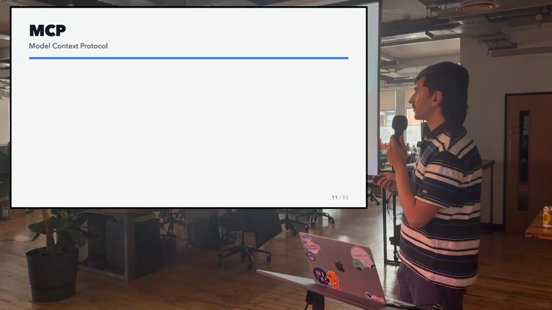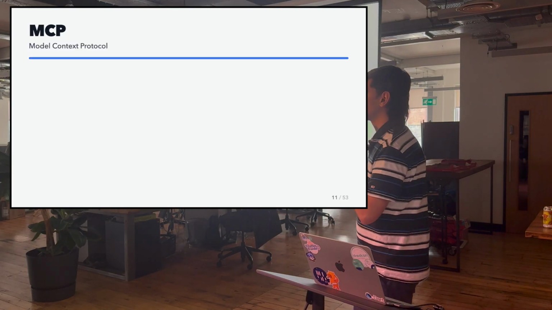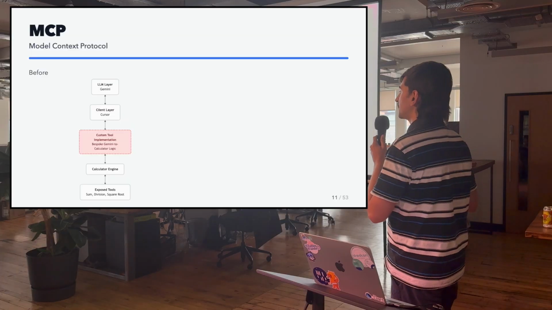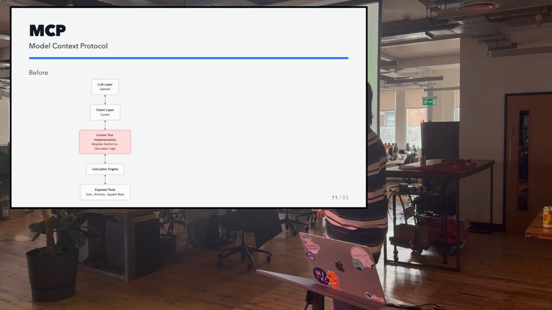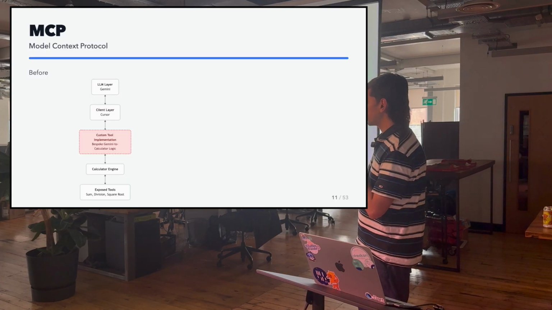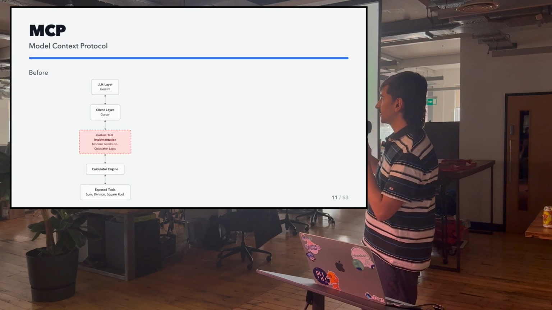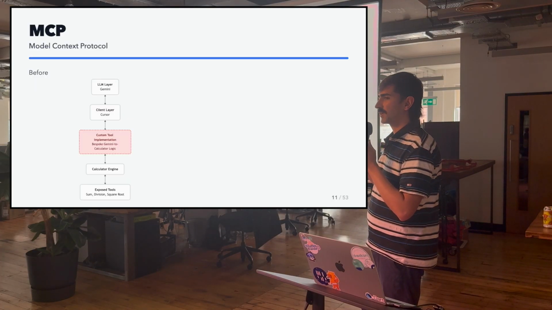And now let's talk about the Model Context Protocol. We hear many people say MCP, but what does it actually mean? Before MCPs, we had different LLM providers, and we wanted to build tools for them. However, each LLM provider had its own implementation, and whenever you wanted to connect a tool to an LLM, you'd need to build a bespoke tool that communicates with that LLM.